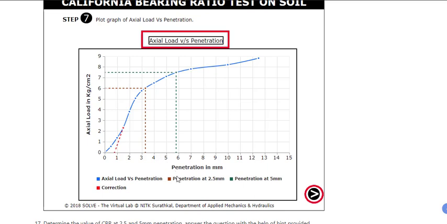Then you will take the values at 2.5 and at 5. Sometimes the values are not properly located. Actually this part of the line should be a straight line, but as you can see it is a curved portion. So these three points are in the same line, and you'll try to draw one line connecting these three dots and make a correction.